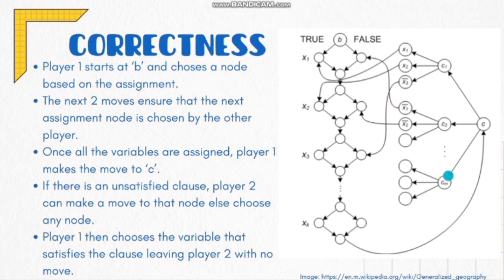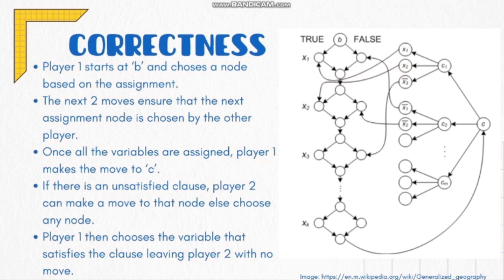However, if all of the clauses were satisfied, then for any of the clauses that player 2 would have chosen, player 1 would have a literal that would evaluate to 1, and then player 1 would choose that literal, which would lead to a node in the graph that was already visited. So then player 1 would have the last move, thus resulting in a player 1 win. Now we've shown that this reduction is valid by going from the formula game to general geography.